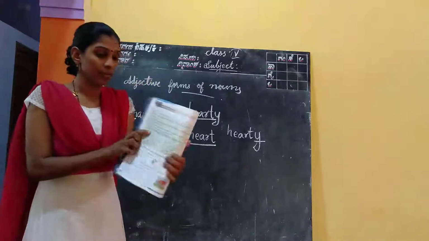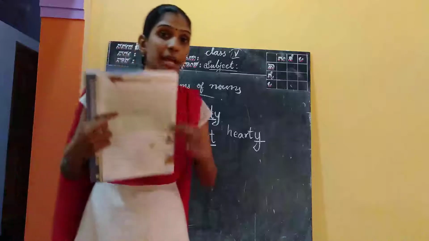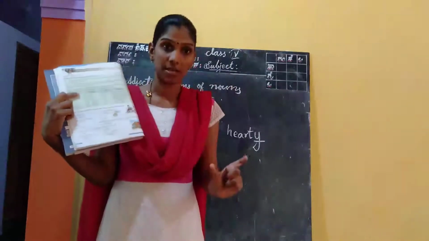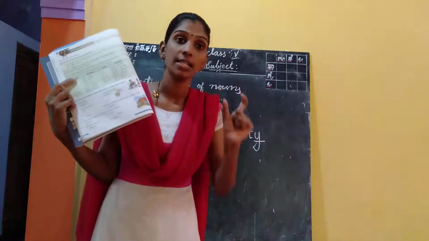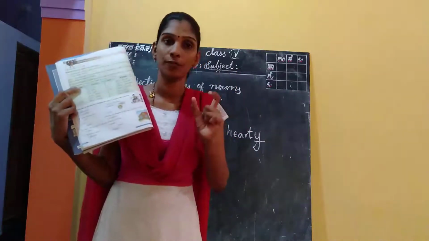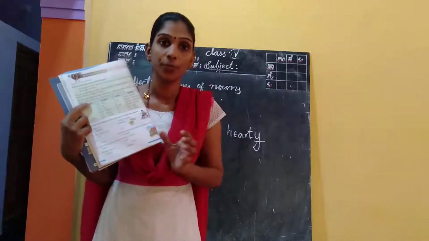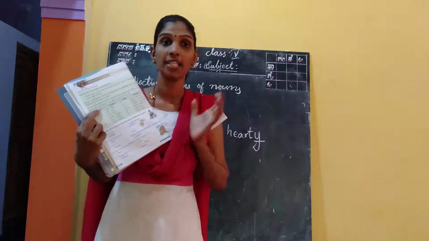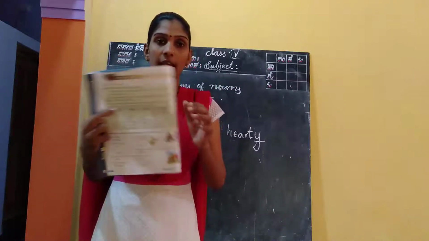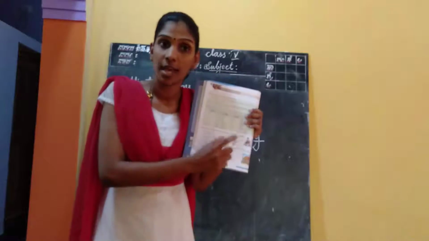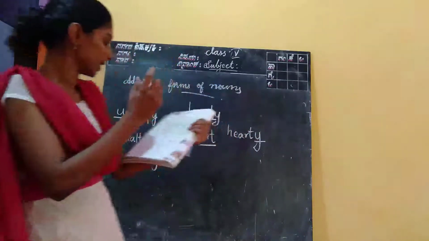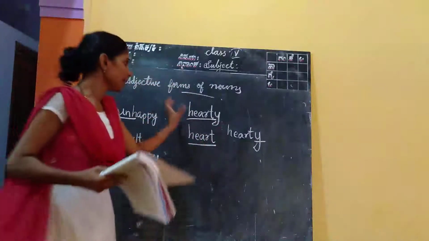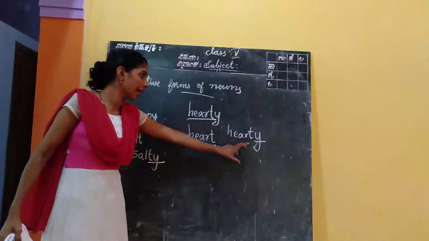Here we are going to make some suffixes. That means we are going to add some letters at the end of a word to get an adjective. Going to add a suffix to get an adjective. See here, in this word we added y.